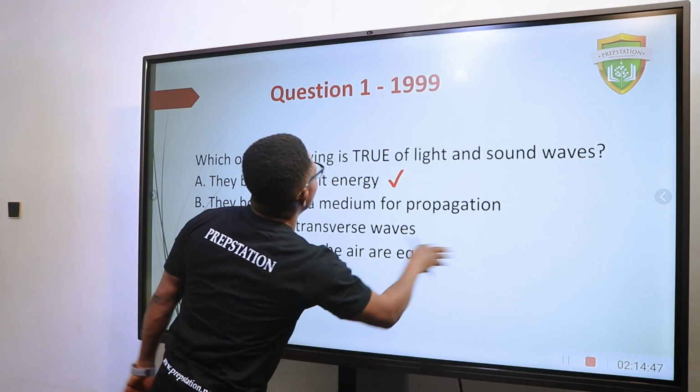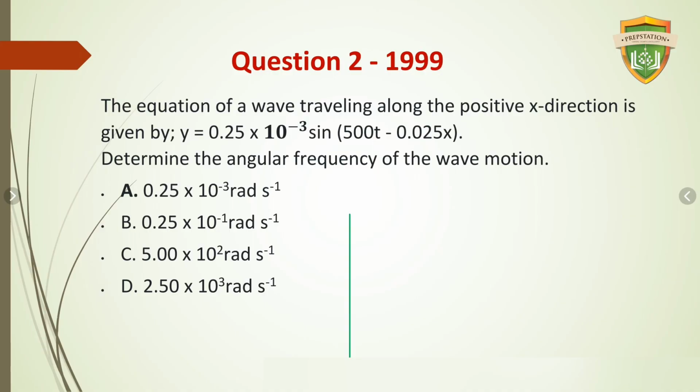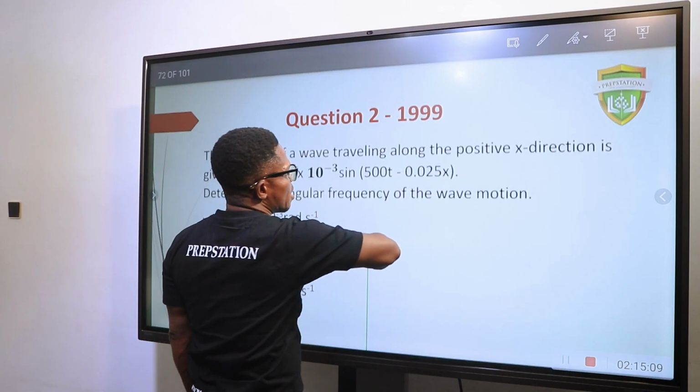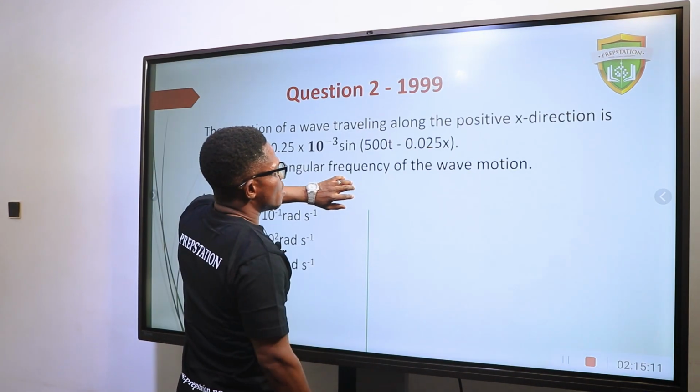Okay, let's move forward. The equation of a wave traveling along the positive x direction is given by this. Determine the angular frequency of the wave. So here we have omega t, and then here we have kx.